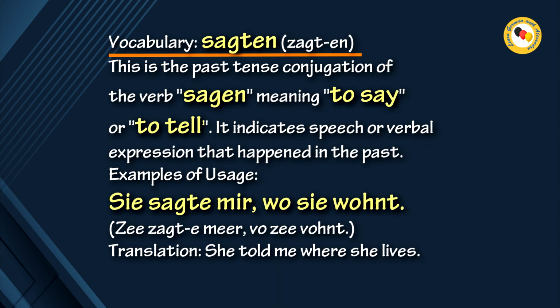Vocabulary: Sagten. This is the past tense conjugation of the verb sagen, meaning to say or to tell. It indicates speech or verbal expression that happened in the past. Examples of usage: Sie sagte mir, wo sie wohnt. Translation: She told me where she lives.